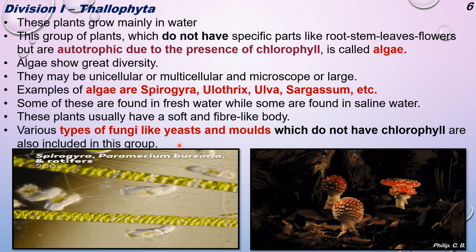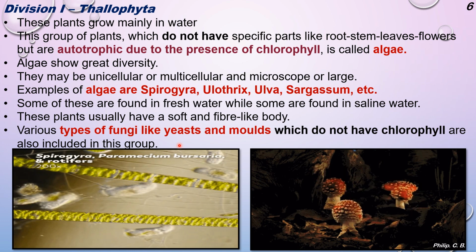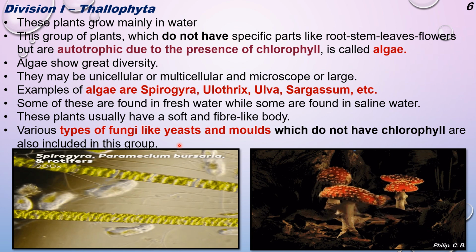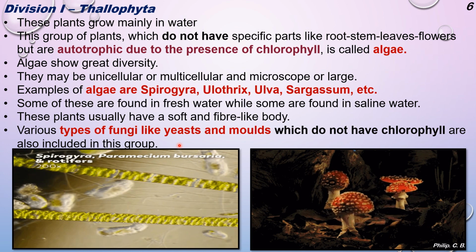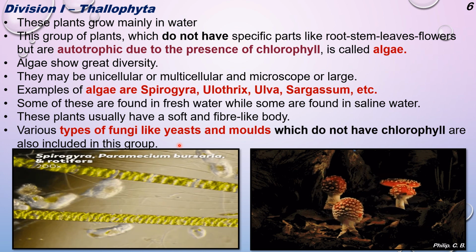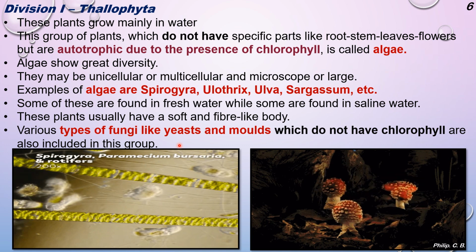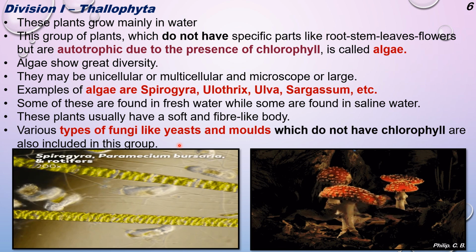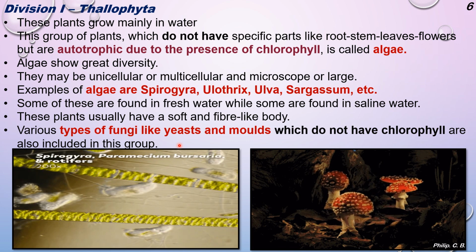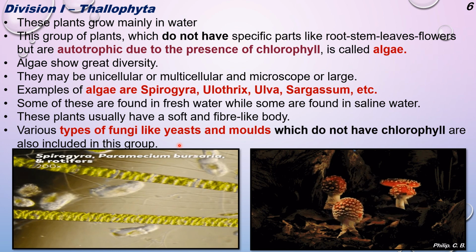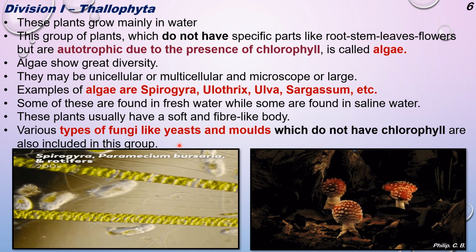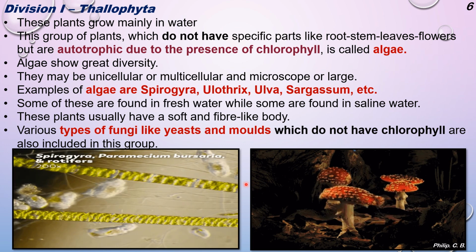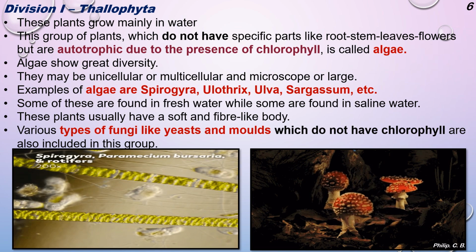Like yeast, now yeast is very common. If I give an example, at home mothers use yeast for fermenting when making doklas, idlis, dosas. When you keep the batter overnight, you add a little bit of yeast to it to make it more soft. Whereas for molds, the best example is bread. If the bread is moist, or after the expiry date, you see a white layer form on the bread. That white layer is nothing but the mold. Okay, and they do not have chlorophyll. But under fungi, the mushroom also comes, of which edible and non-edible types are present.